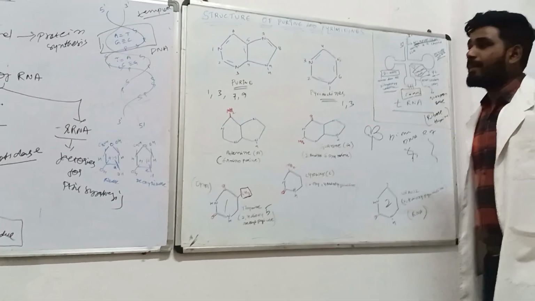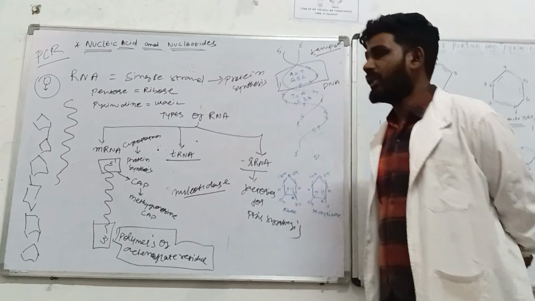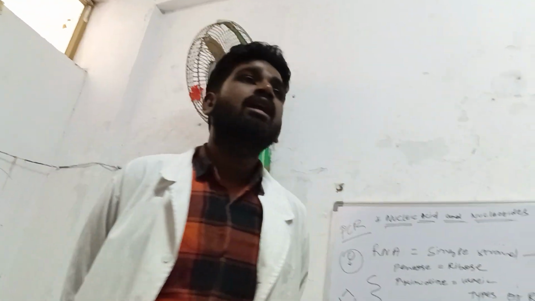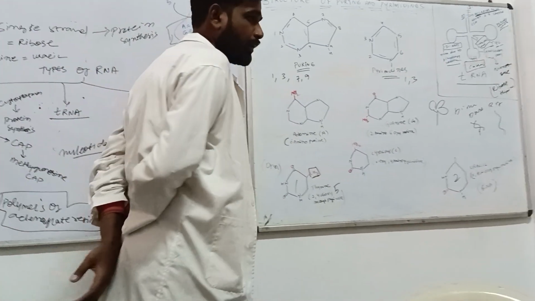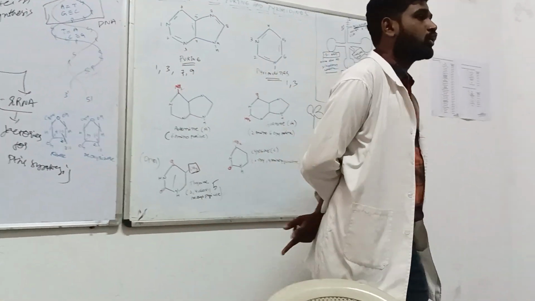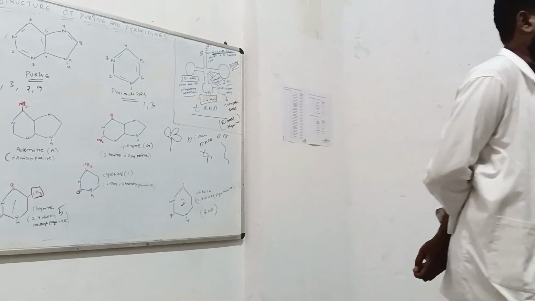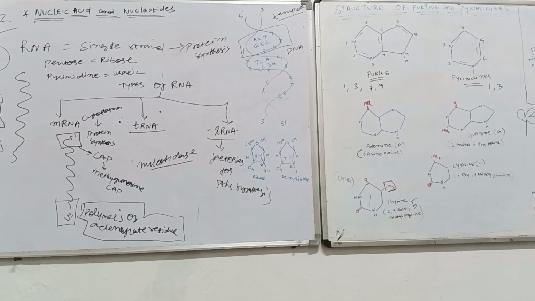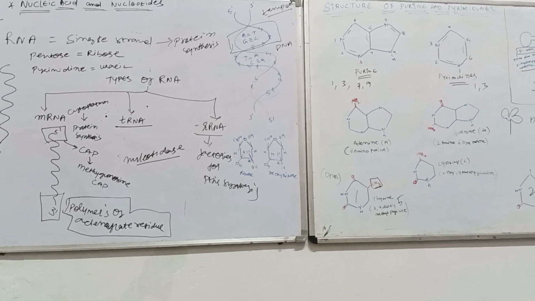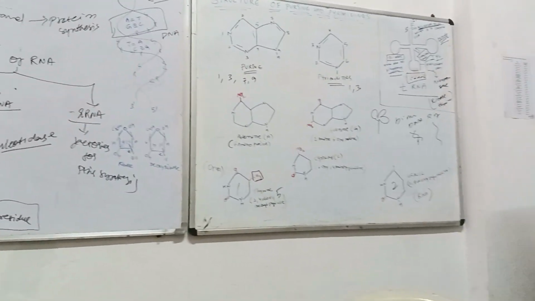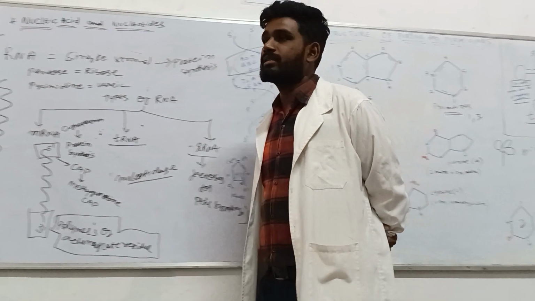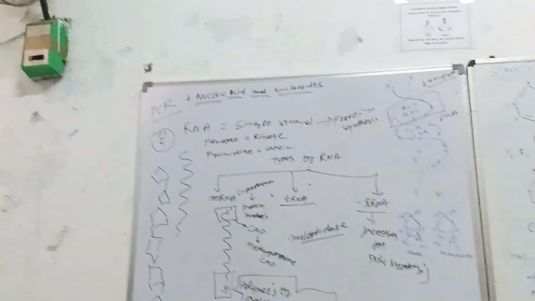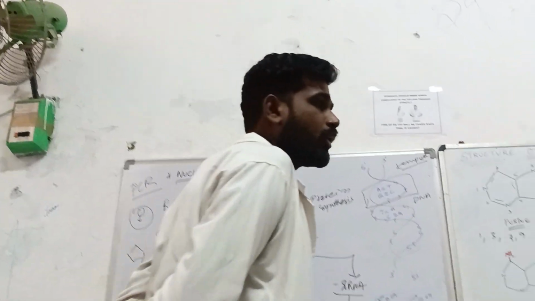Now, mRNA is called messenger RNA, and it is the primary structure of the RNA, where you find phosphodiester bonds formed between the sugars. It has 2 ends, that is 5' and 3'. Those 2 ends are protected with 2 types of substances, that is the methyl guanine cap and the adenosine residues cap. These prevent the action of nucleotidase. If the 2 things are not present, the nucleotidase will come into action and hydrolyze those substances.